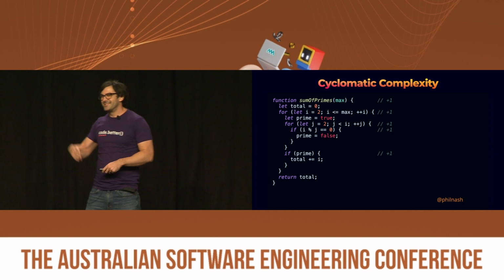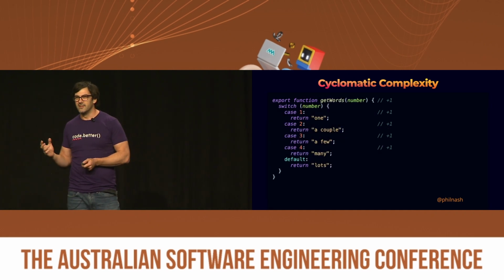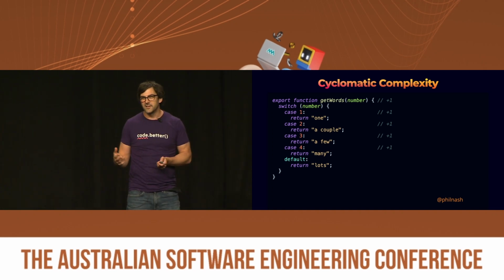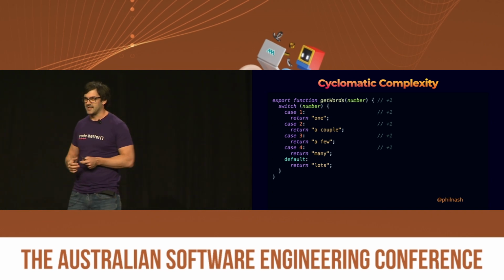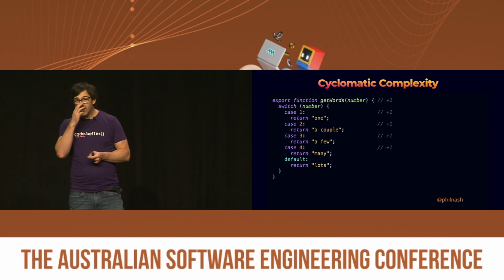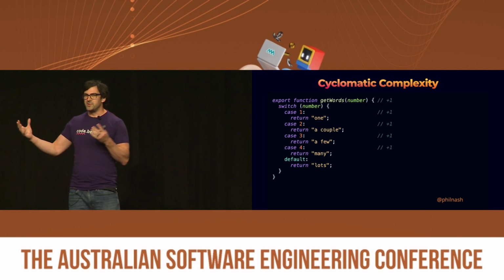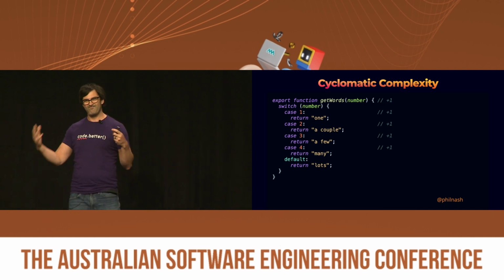Because if we think this is 5, it turns out that this one is also 5. Get words scores 1 for being a function, and then 1 for each of the cases in the switch statement, according to cyclomatic complexity. And I think the idea that those two functions have a similar or the same level of complexity is not exactly right.